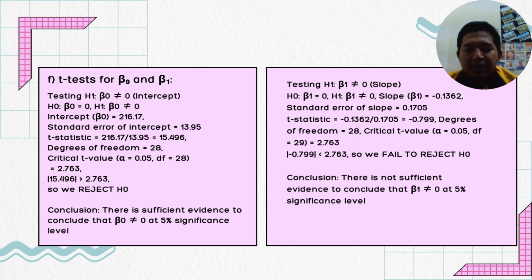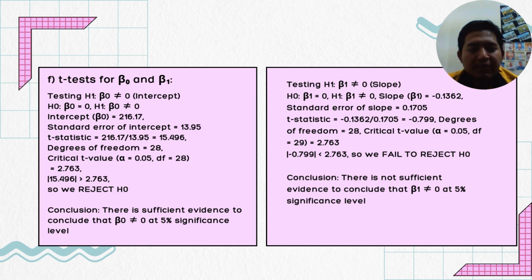And we can see that the 15.496 is larger than 2.763. So we reject the H naught. And in conclusion, there is significant evidence to conclude that the B naught is not equal to zero at the 5% significance level.